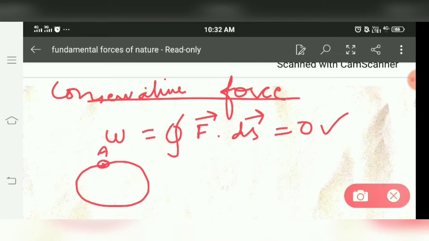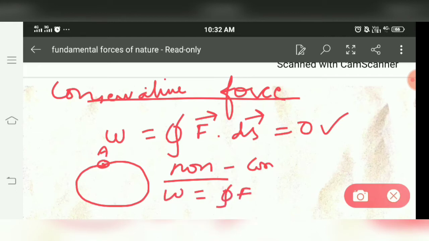But for non-conservative forces, the work done along a closed path is not equal to 0, because it doesn't depend upon the initial and final position.